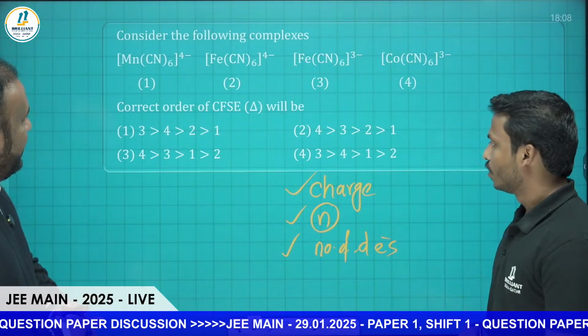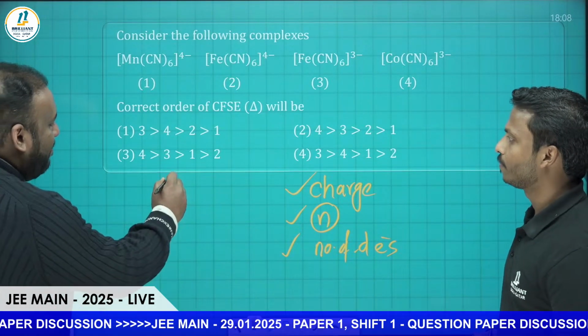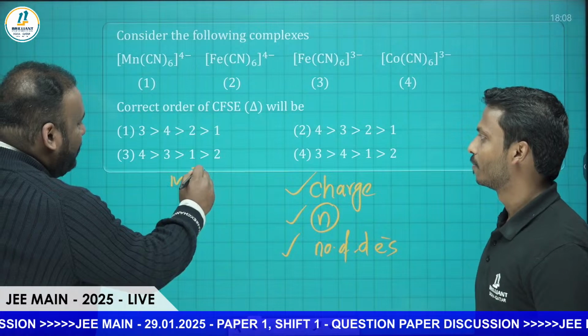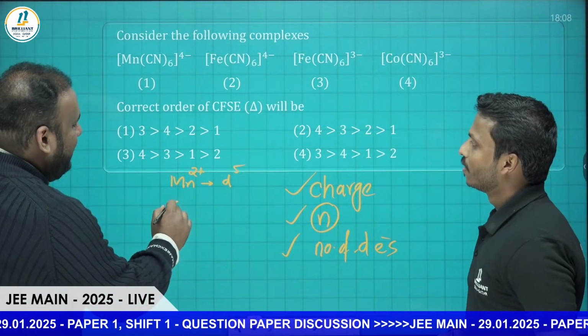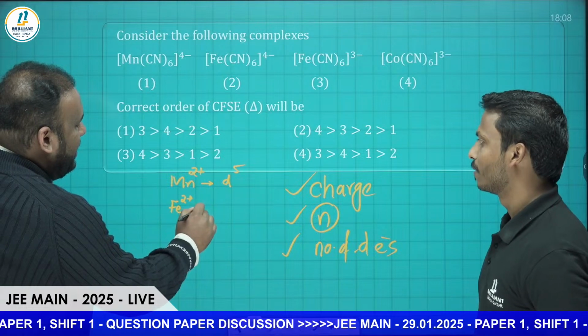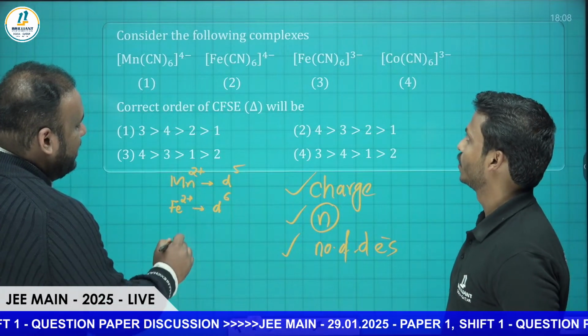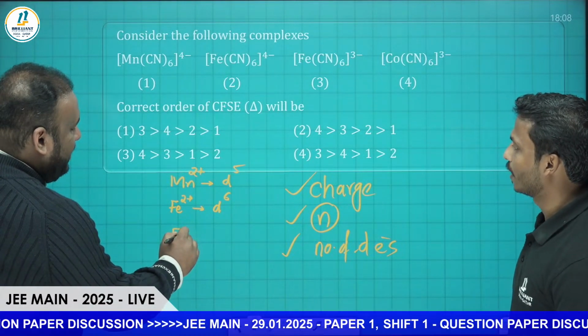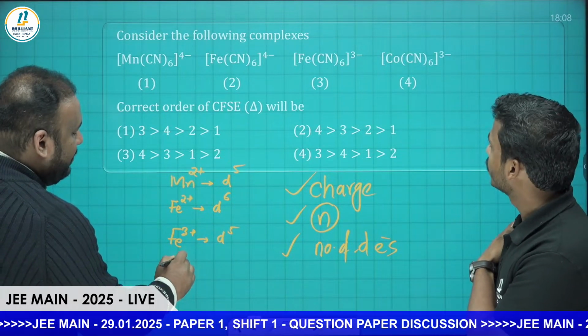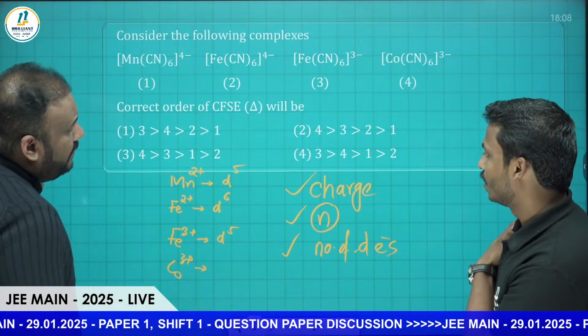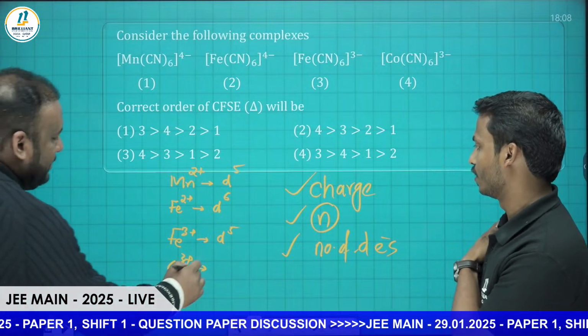In the first complex we have the Mn2 plus ion, which will be a d5 configuration. Then we have the Fe2 plus ion, which will be a d6 configuration. Then we have Fe3 plus, which again will be d5. And then we have Co3 plus, which will be d6.